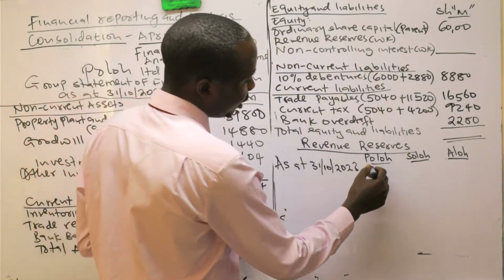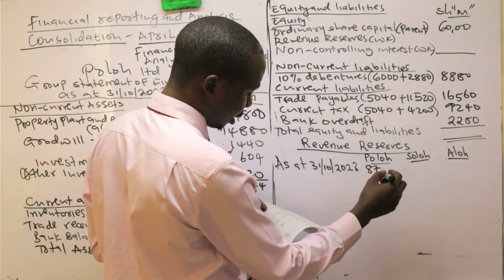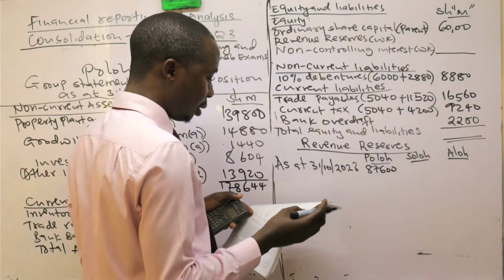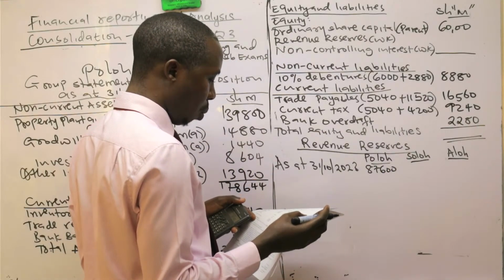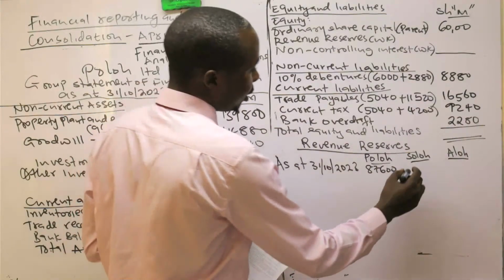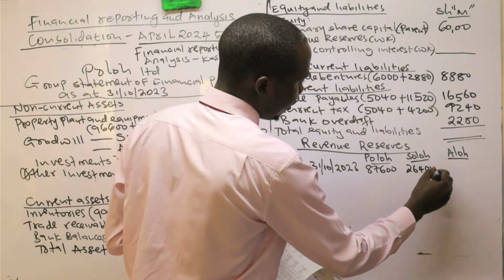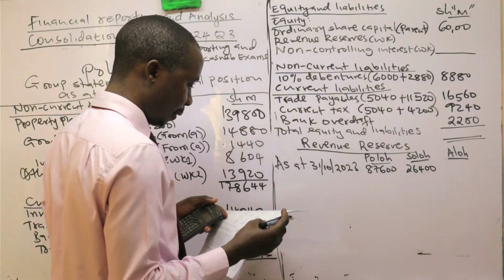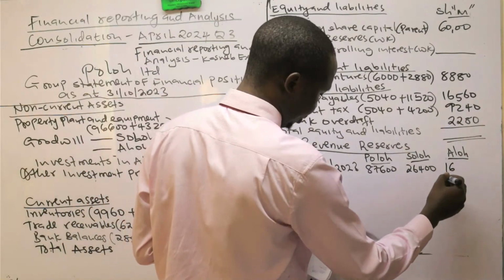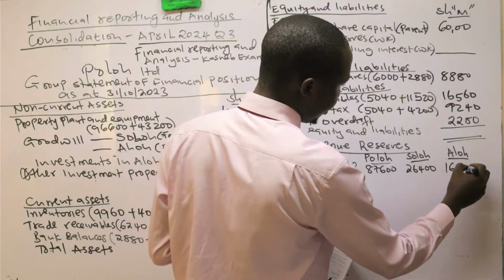So for the parent, its retained earnings was 87,600, 26,400, and 16,800.